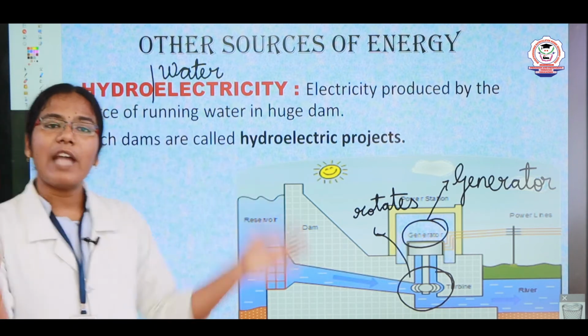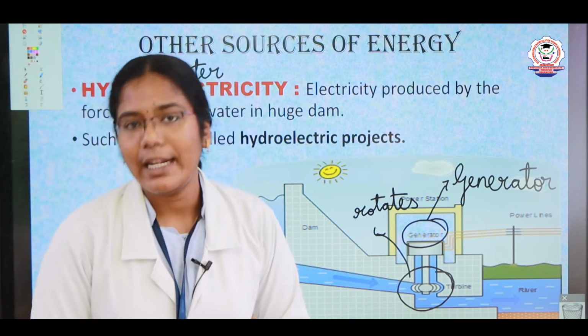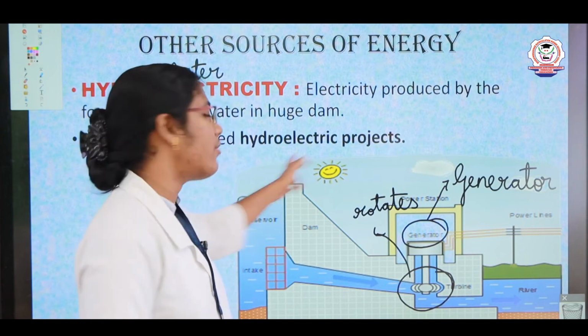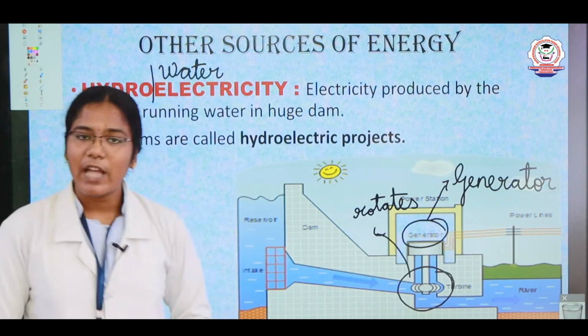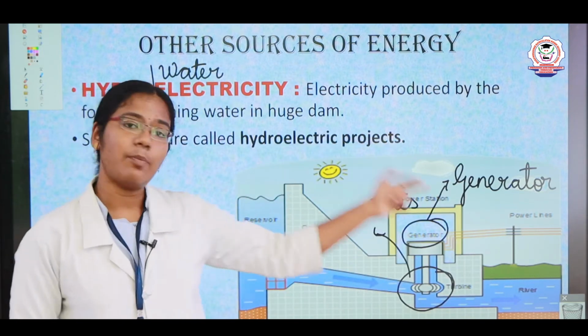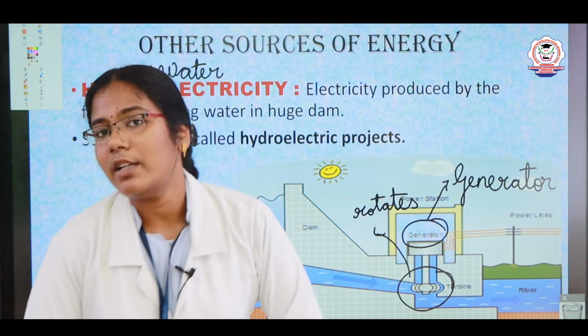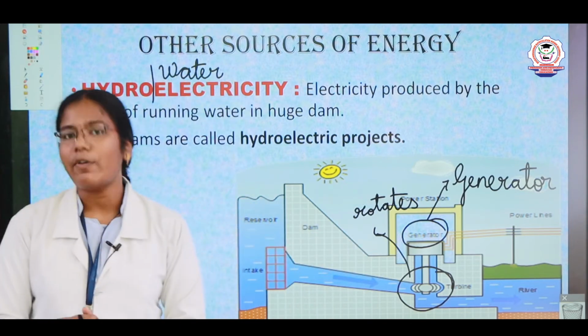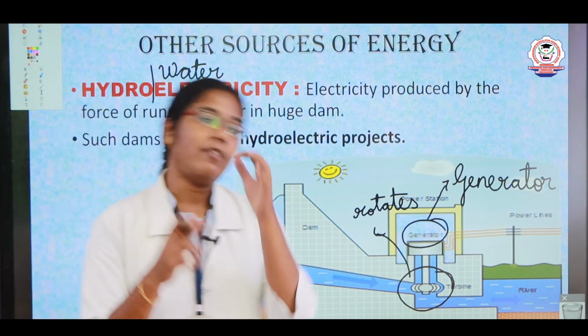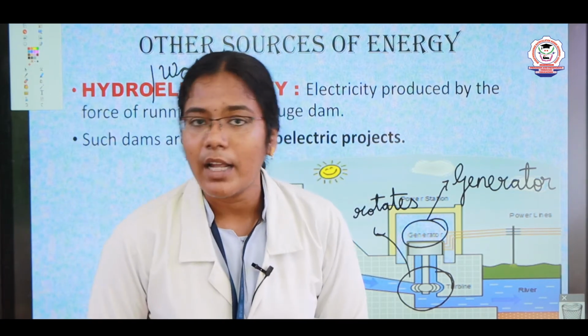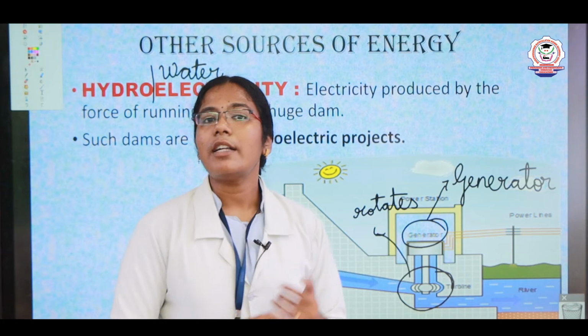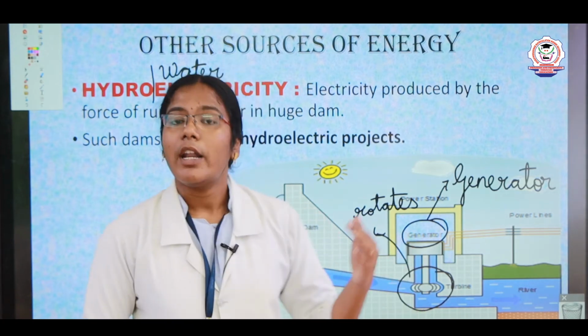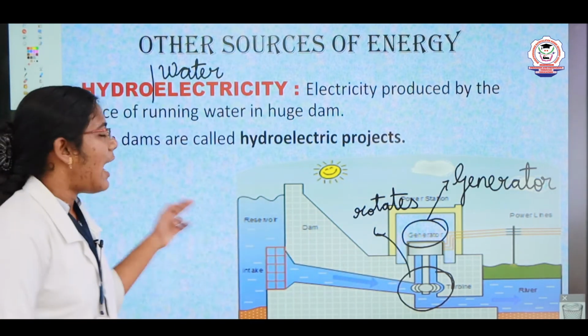These types of dams we call hydroelectric dams, that means hydroelectric projects. Here in India itself we have different types of hydroelectric projects, children. For example, Bharathidhasanar Dam, which is constructed over the river Satluj, and Arakkonam Dam.